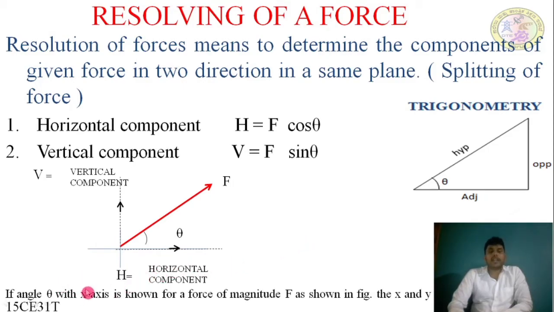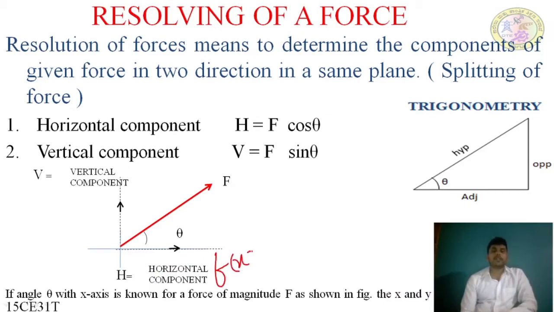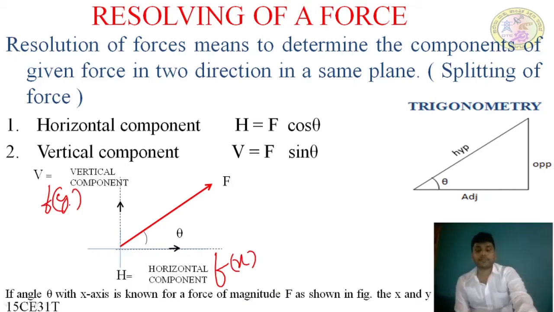Note that theta is with respect to the x-axis, and F is the known force magnitude as shown in the figure. The x and y components are also called Fx and Fy. As I said earlier, the horizontal component is also called Fx. In some textbooks it is written as Fx and Fy. Don't get confused. Here, for simplification of the problem, to understand it better, we have written H as the horizontal component and V as the vertical component.